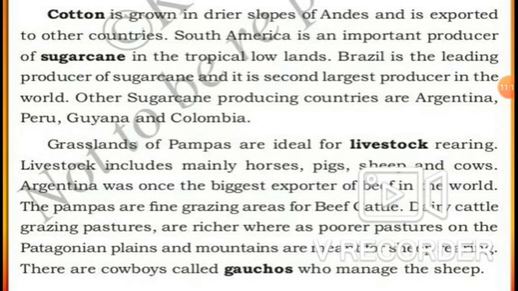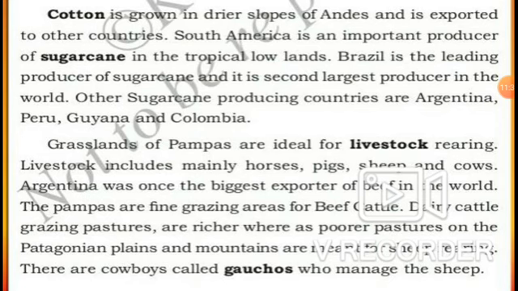Brazil is the leading producer of sugarcane and it is the second largest producer in the world. Which one is producing the sugarcane? Brazil. Okay, next. Other sugarcane producing countries are Argentina, Peru, Guyana, and Colombia.